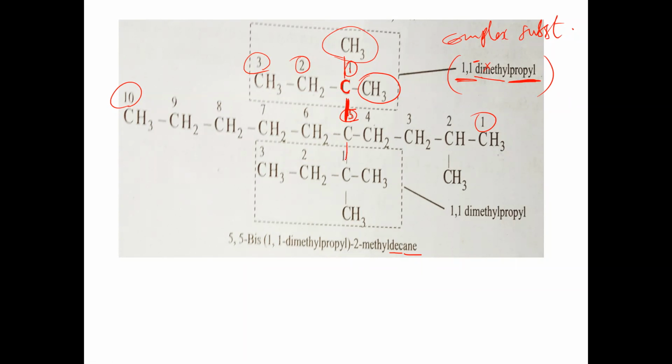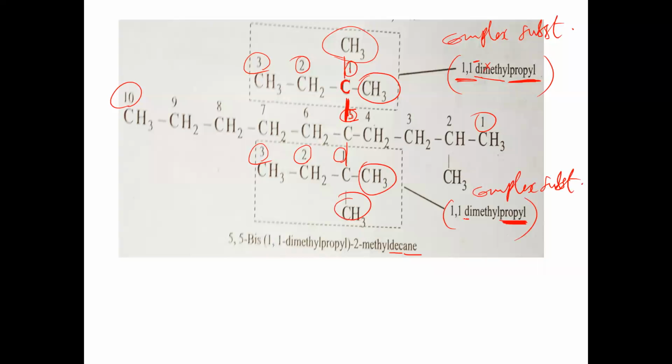We check it, on the same fifth carbon. Here, first carbon, second carbon, third carbon. So the longest chain contains how many carbons? 3 carbon atoms. So in the branch, the longest chain of 3 carbons means propyl. In this propyl, on the first carbon 2 methyl groups are there. Again what do we say? 1,1 dimethyl propyl. Again it is a complex substituent.